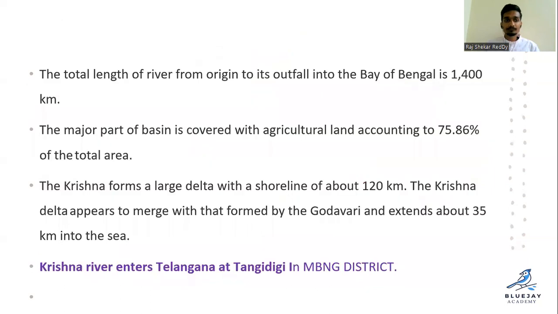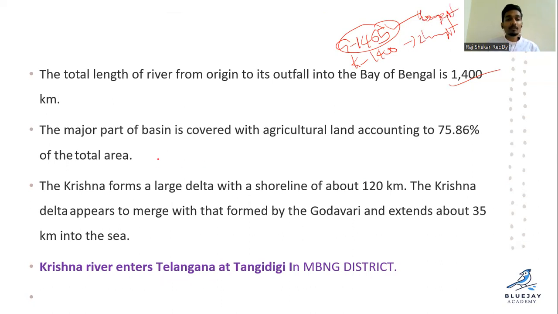Clear? So the total length of the river from the origin to its outflow into the Bay of Bengal is around 1400 kilometers. Our Godavari is 1465, Krishna is 1400. So Godavari is the first longest and Krishna is the second longest. Clear?